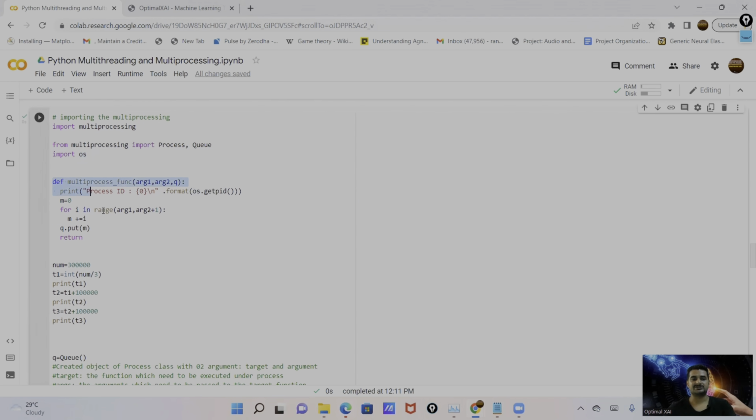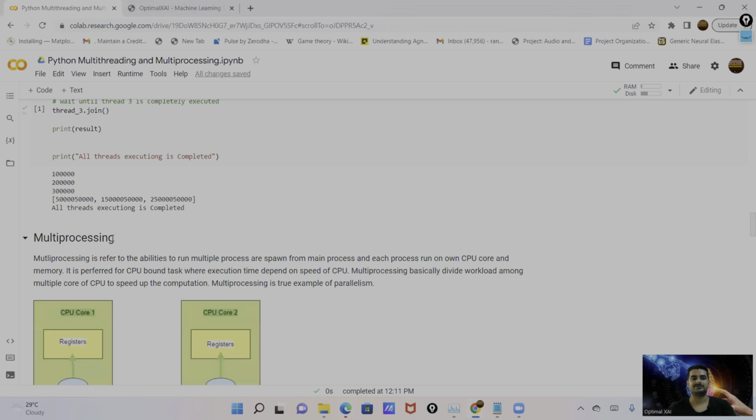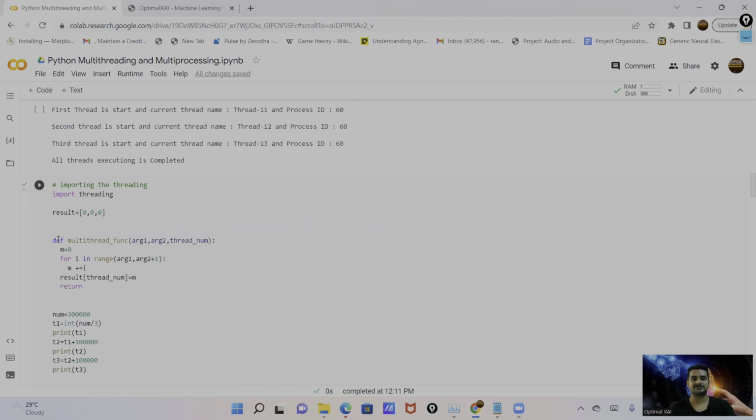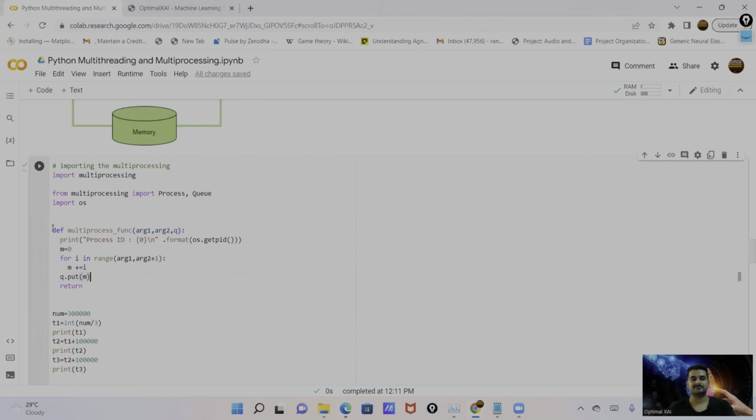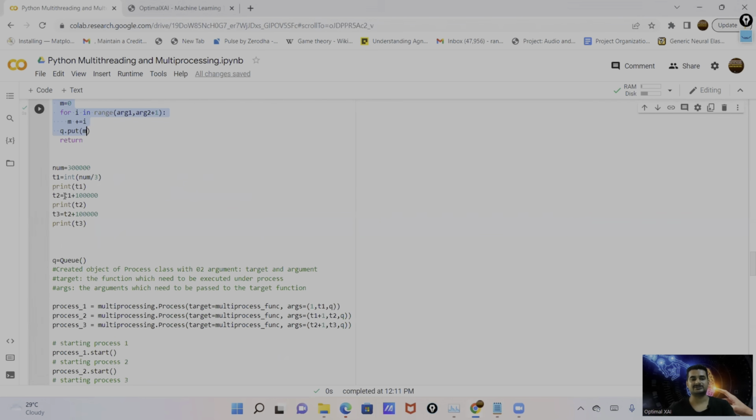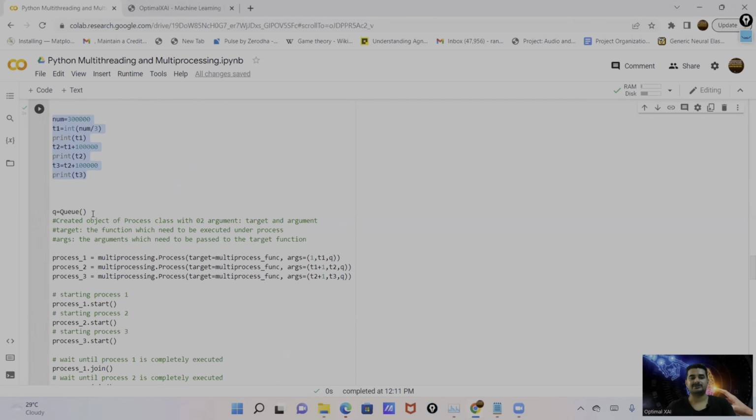And this is the same function which I ran above. Again, I'm passing the same amount of data up to 3 lakh, and dividing this data into 3 sections. And here I'm defining the queue to store the data. Queue is basically a structure to store data in first in, first out format.